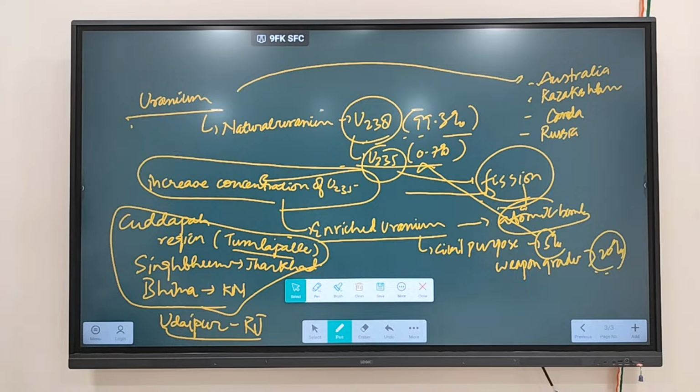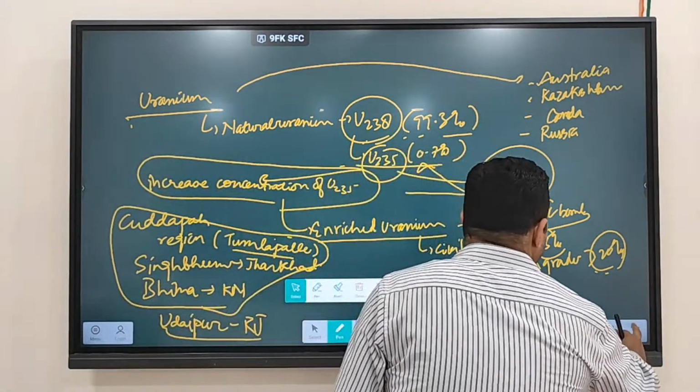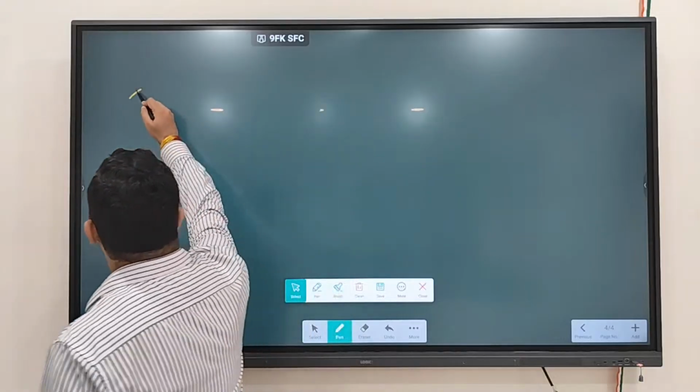But when we reach the third stage, then we will become self-reliant in nuclear power, because as we discussed, India has a large reserve of thorium. Fine. So this is all about uranium. Next we are moving towards thorium.